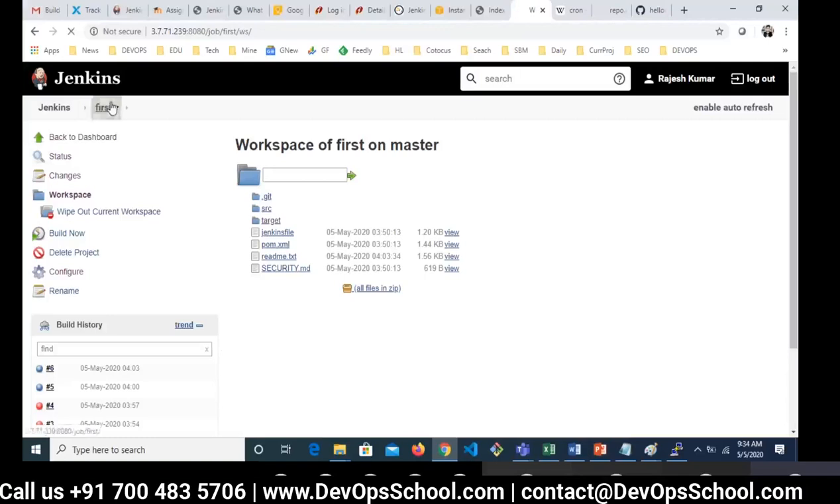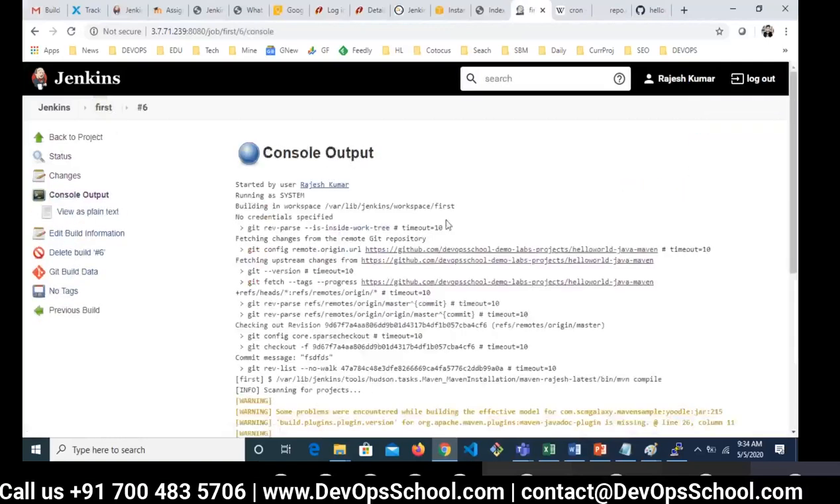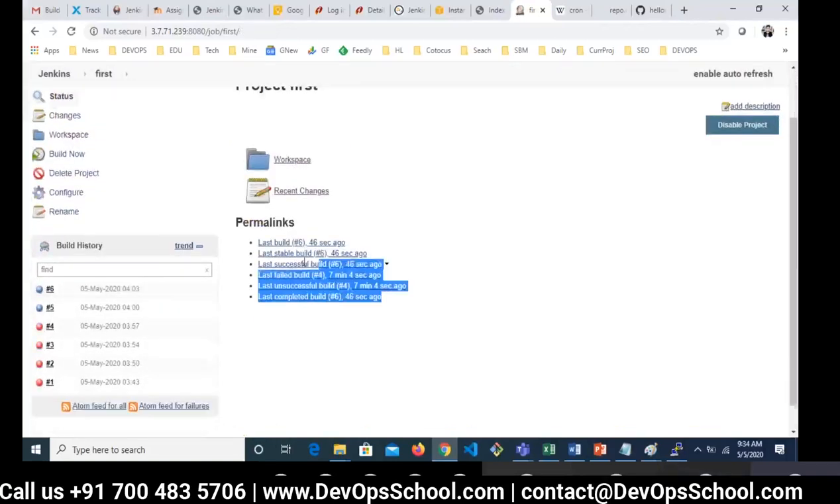Now if you want to find the real location, go to the build log, console output, and see this is the path. Look at this workspace path. Everything has happened in this location: var, lib, Jenkins, workspace, and first. And here are some of the permalinks for the last build, last stable build, last successful build, last failed build. This is for automation if you want it.